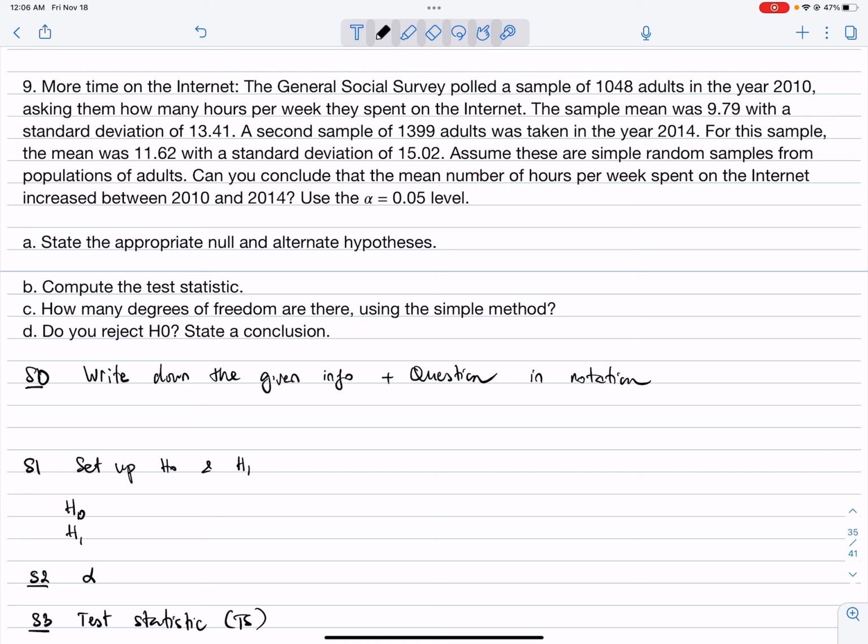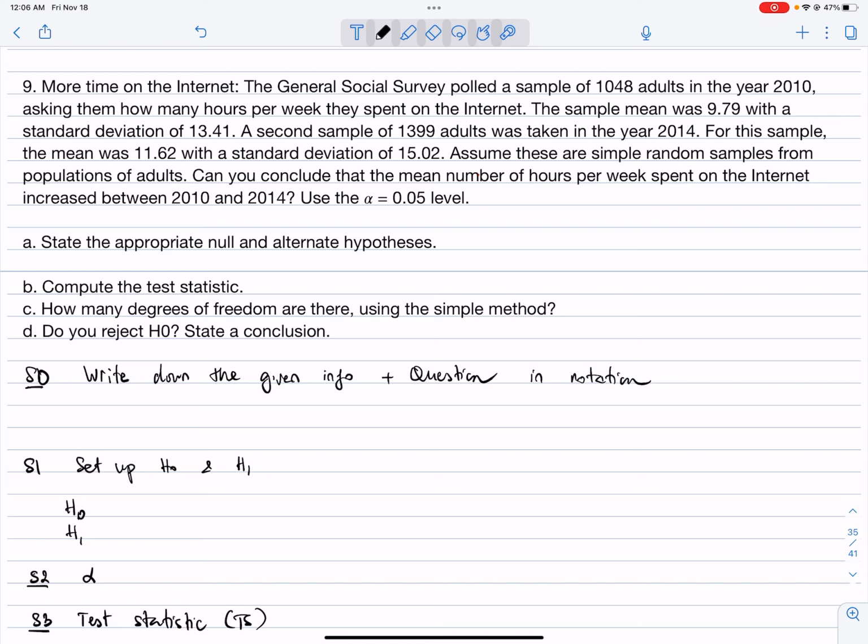The sample mean was 9.79 with standard deviation 13.41. A second sample of 1,399 adults was taken in the year 2014. For this sample, the mean was 11.62 with standard deviation of 15.02.